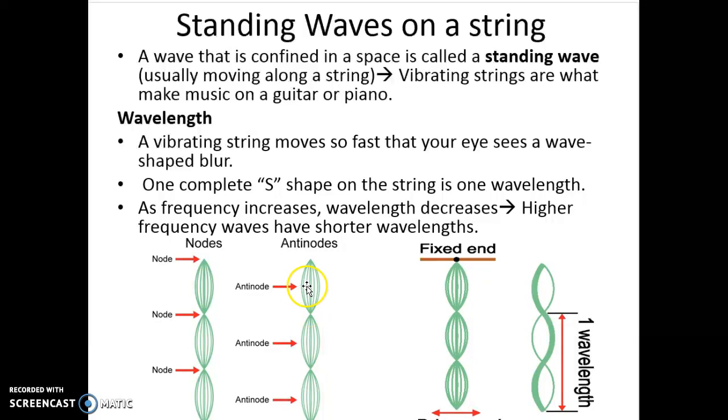So this distance would be like the amplitude, how much energy is flowing through the wave. And then these little pushed in sections, that would be like where the resting point or the midpoint is, and that would be a node. One wavelength of a standing wave, you pick a node and then you draw the letter S. The distance between those two nodes would be the wavelength.